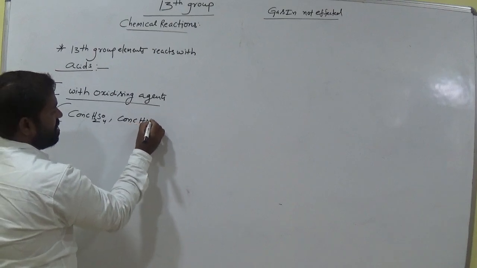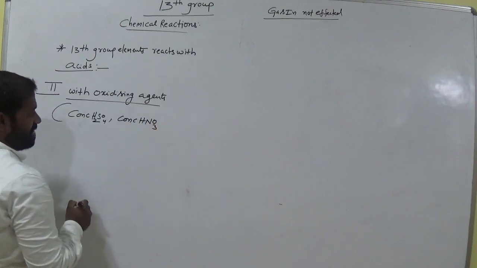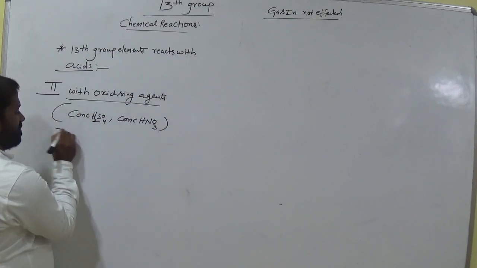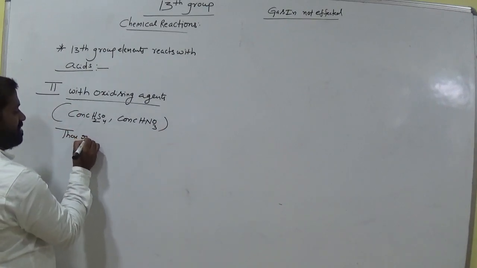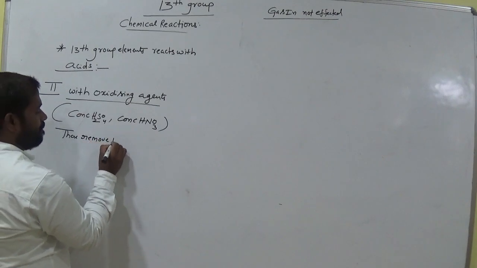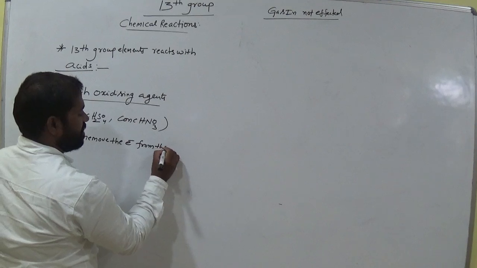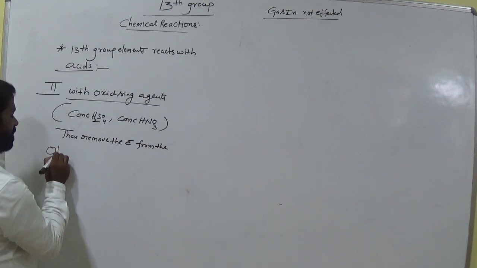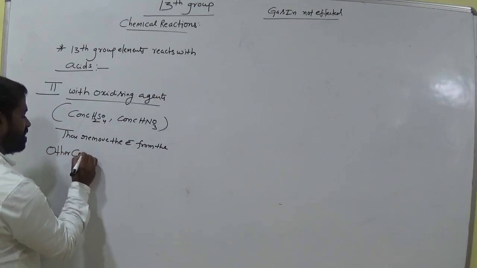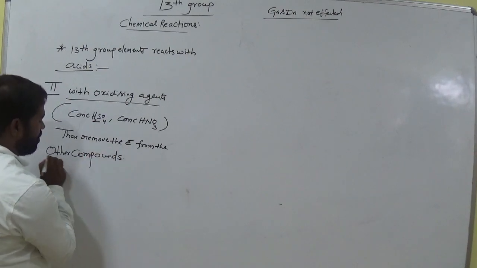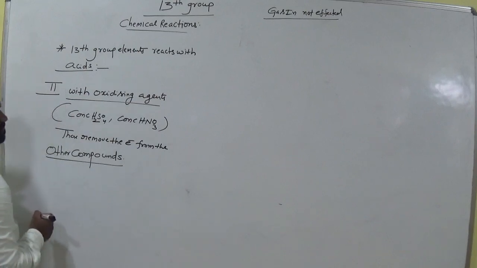Concentrated HNO3 is also an oxidizing agent. These two remove the electrons from the other compounds.